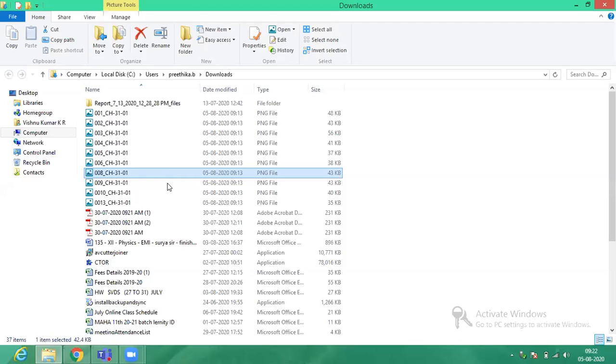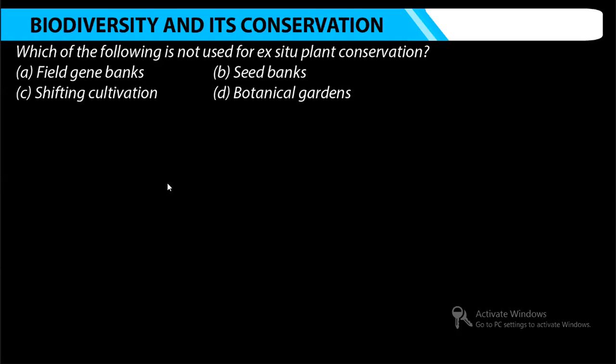And next question. Which one of the following is not used for ex situ plant conservation? Option A, field gene banks; option B, seed banks; option C, shifting cultivation; option D, botanical garden.